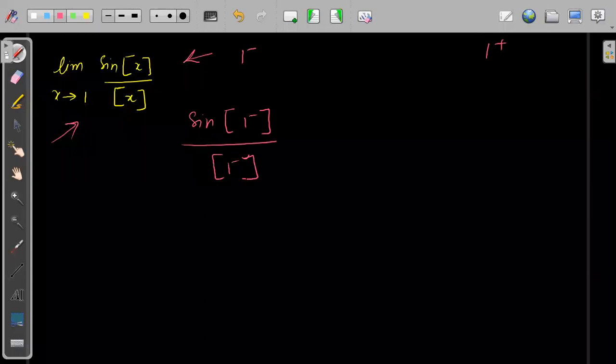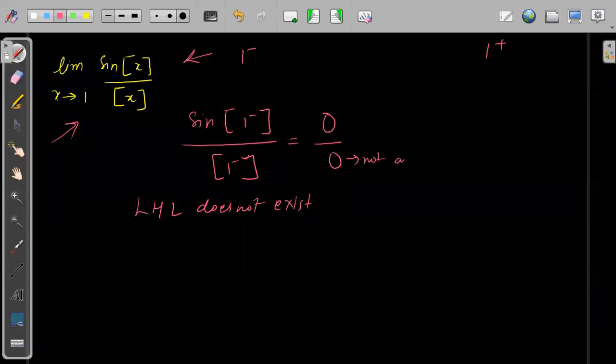Greatest integer of 1 minus is exactly 0. This is also exactly 0. So the left hand limit does not exist. It is not approaching 0. Remember, this is not approaching 0. This is exactly 0. Remember this.